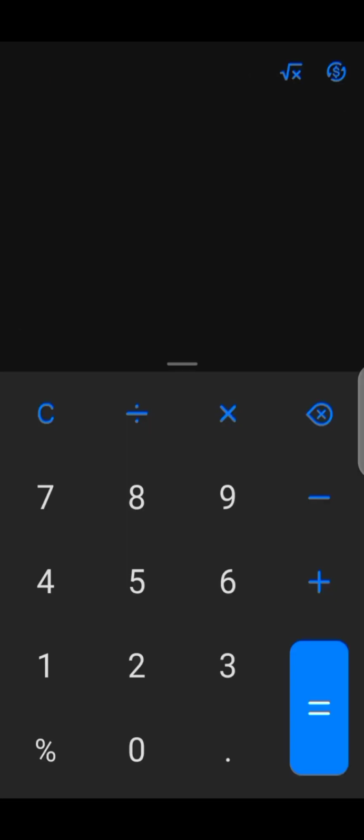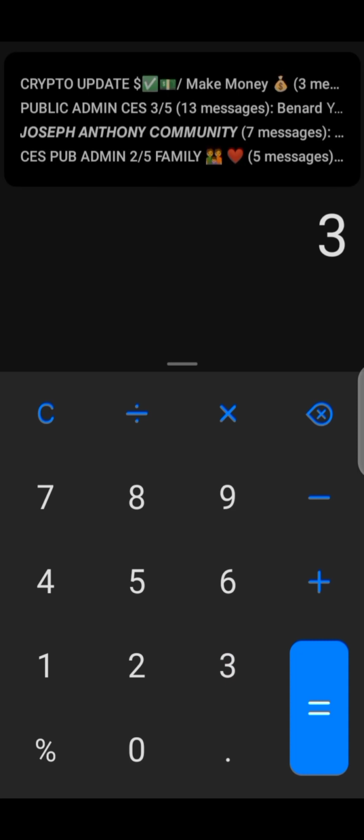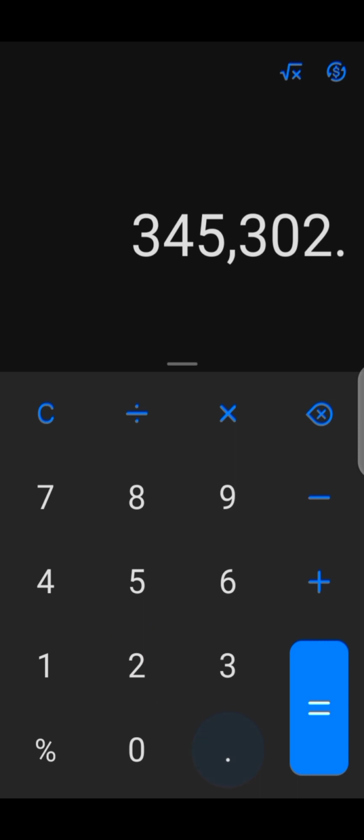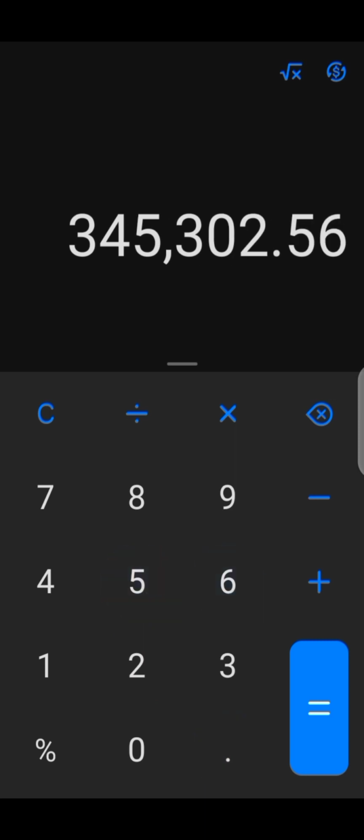On my calculator here, the first merchant we bought USDT from, we bought 345,302 naira 0.56 kobo.